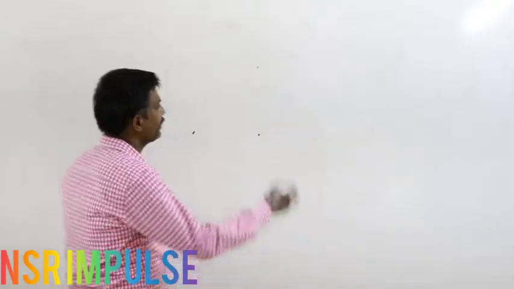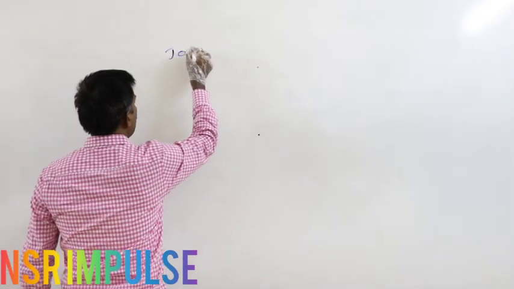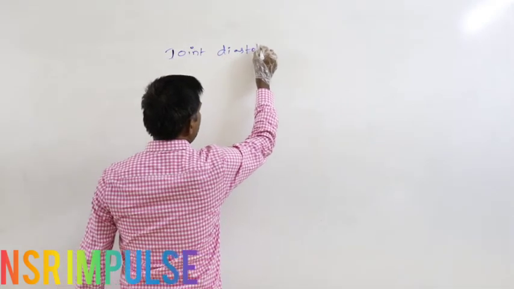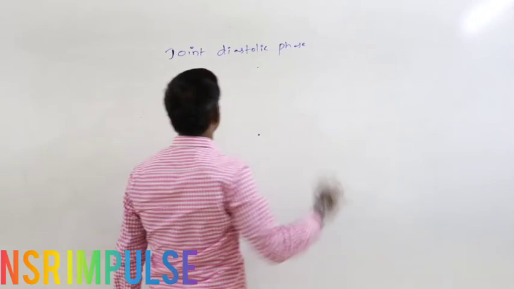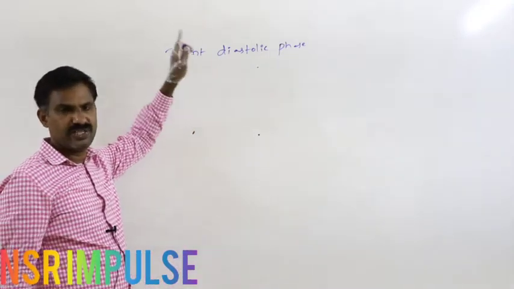Yes, continuation to the last class. Third step in cardiac cycle is joint diastolic phase. So what is the joint diastolic phase means?